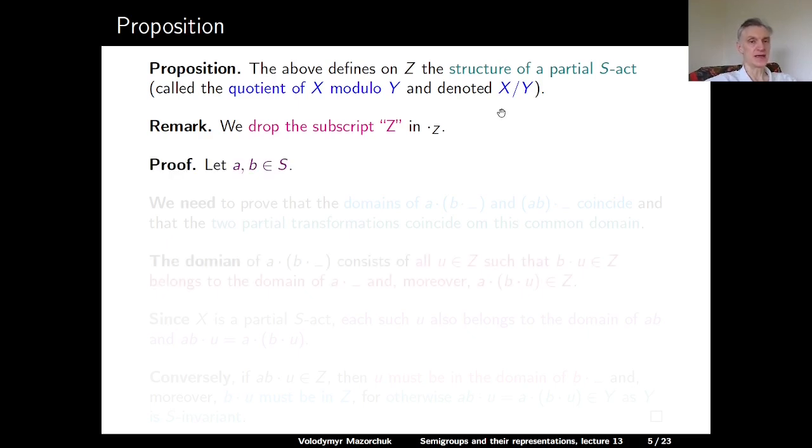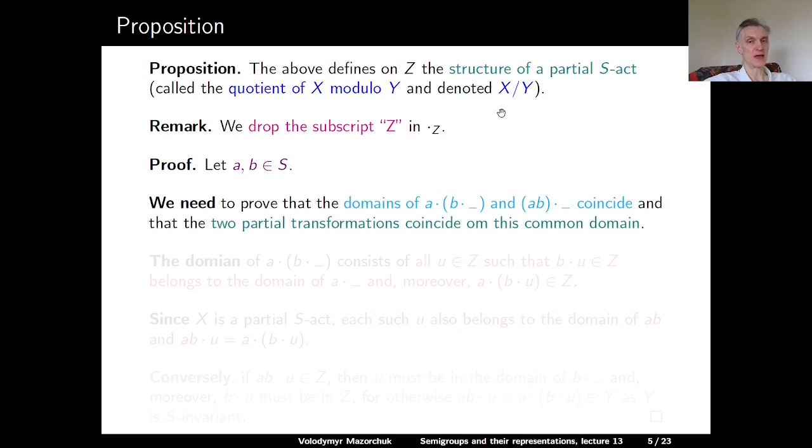Proof. Let a and b be two elements in S. So we need to prove that the domains of the elements ab applied to something and a applied to b applied to something coincide on Z, and that the two partial transformations coincide on this common domain. So there are two things to prove.